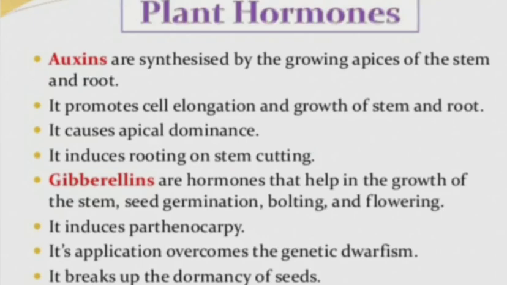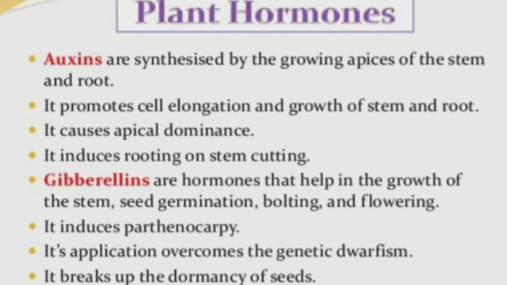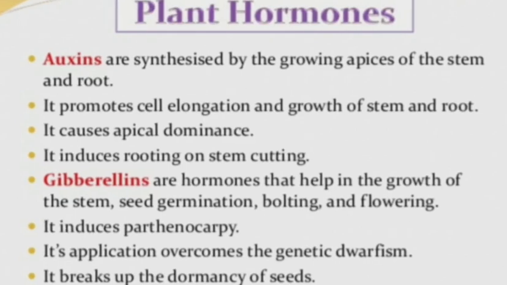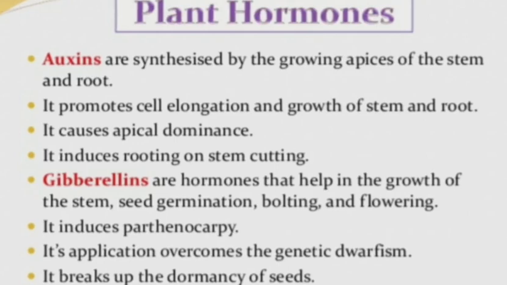Both auxins and gibberellins help for plant growth and development. See, auxins help for growth of the stem, growth of the root, and cell elongation, right? And apical means the tip of the plant, so there it helps to increase the length of the plant body.